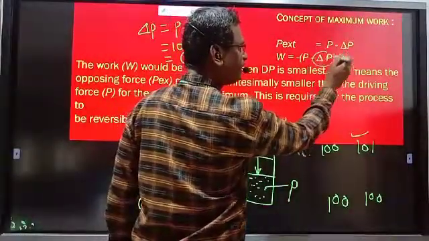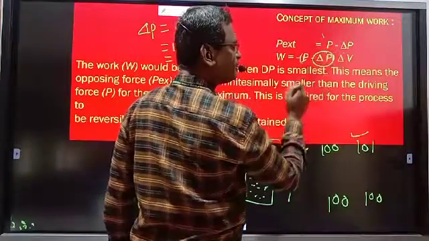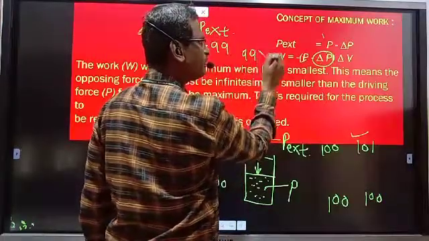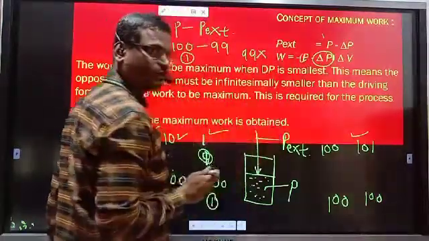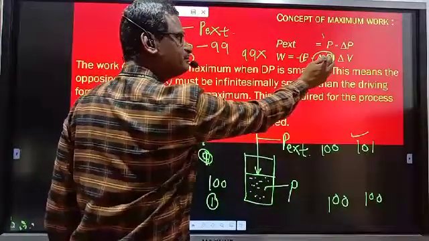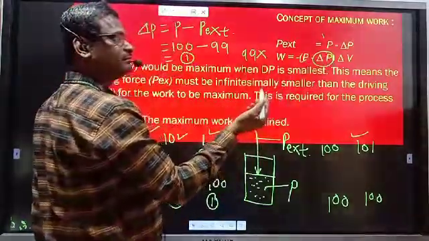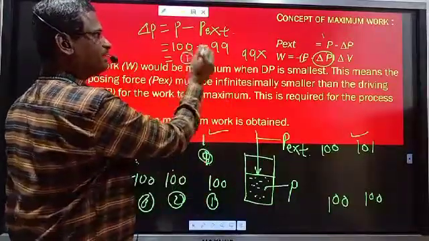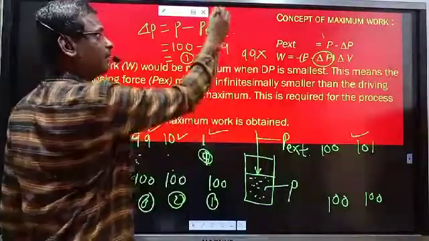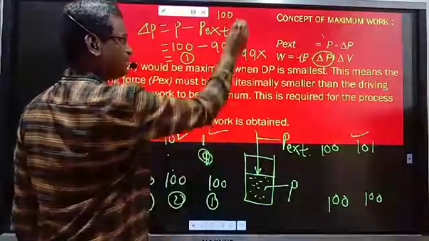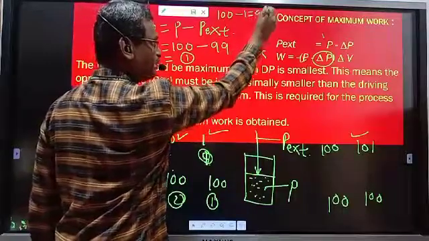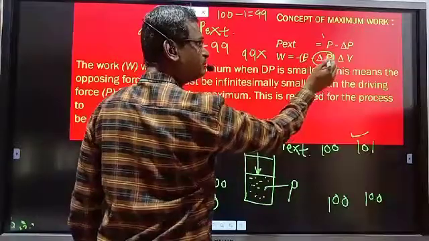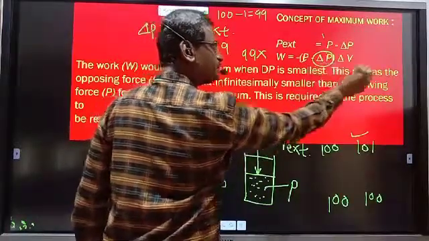If this delta P is 1, P minus delta P, what is that answer? 99 multiplied by change in volume, maximum work is obtained. But if delta P is 99, so over here 100 minus 1, if we consider the first case, 100 minus 1, it is 99. So delta P is 99 means at that time P minus delta P comes equal to just 1.